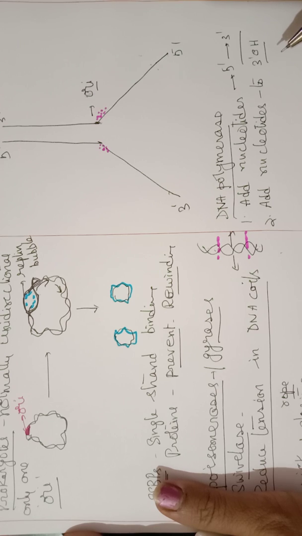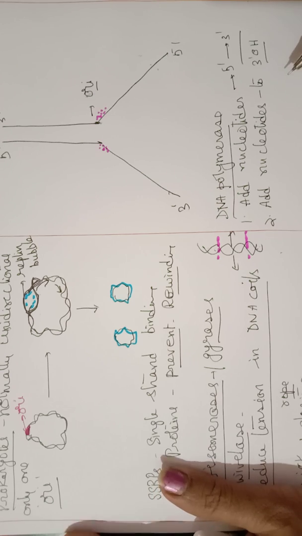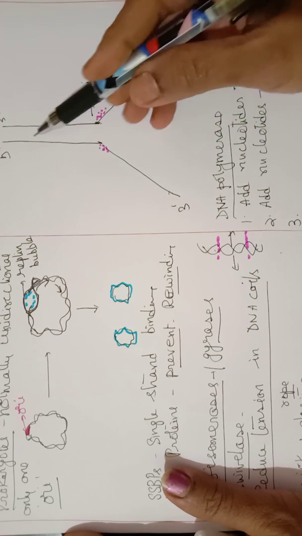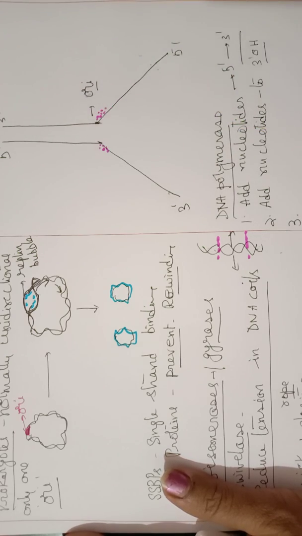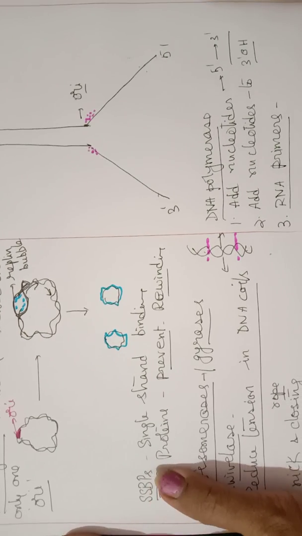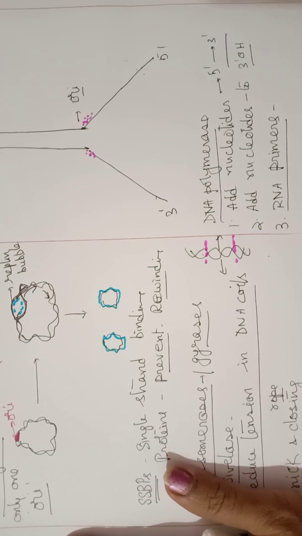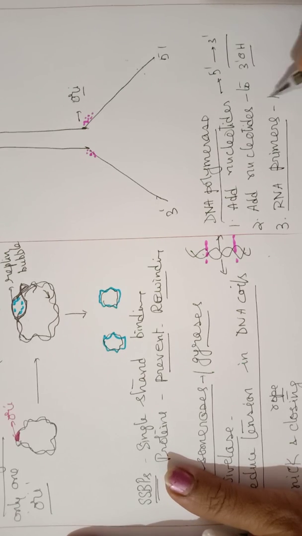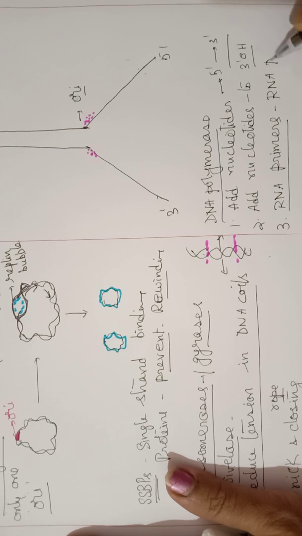That is the reason why, for initiation of the formation of a new strand on the old strands, RNA primers are required. RNA primers are short RNA segments which are synthesized by the enzyme called RNA polymerase.